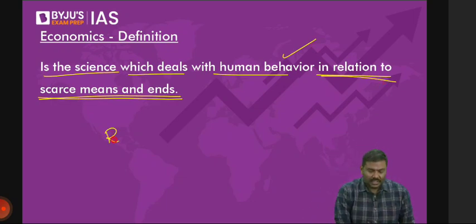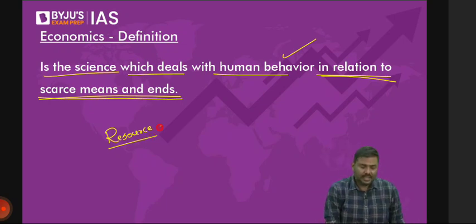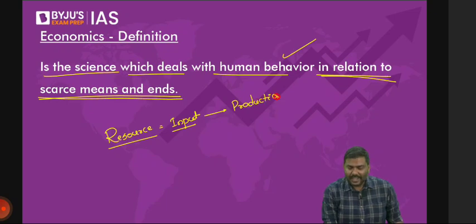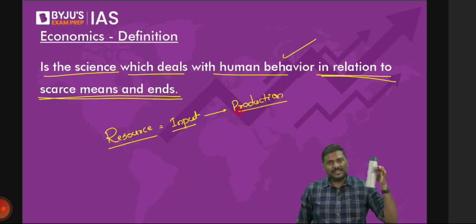Let's start now. There's a term called resource. In economics, resource means any input that can be used for production purposes. I'll repeat it. Any input that can be used for production purposes. So what do you mean by that? I'll give a very simple example. Remember examples, it is easier to remember the subject.